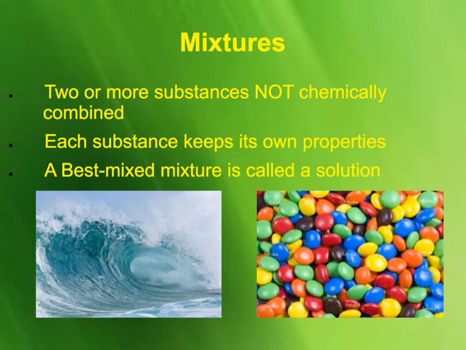Mixtures are substances that are not chemically combined, so these things we can separate. On the right, you see M&Ms. We can separate those by color. They are not combined. We have ocean water on the left. That can be separated. We can evaporate out the water, and we've talked about this, and you can have salt left behind. So anything that you can separate afterward is not chemically combined.